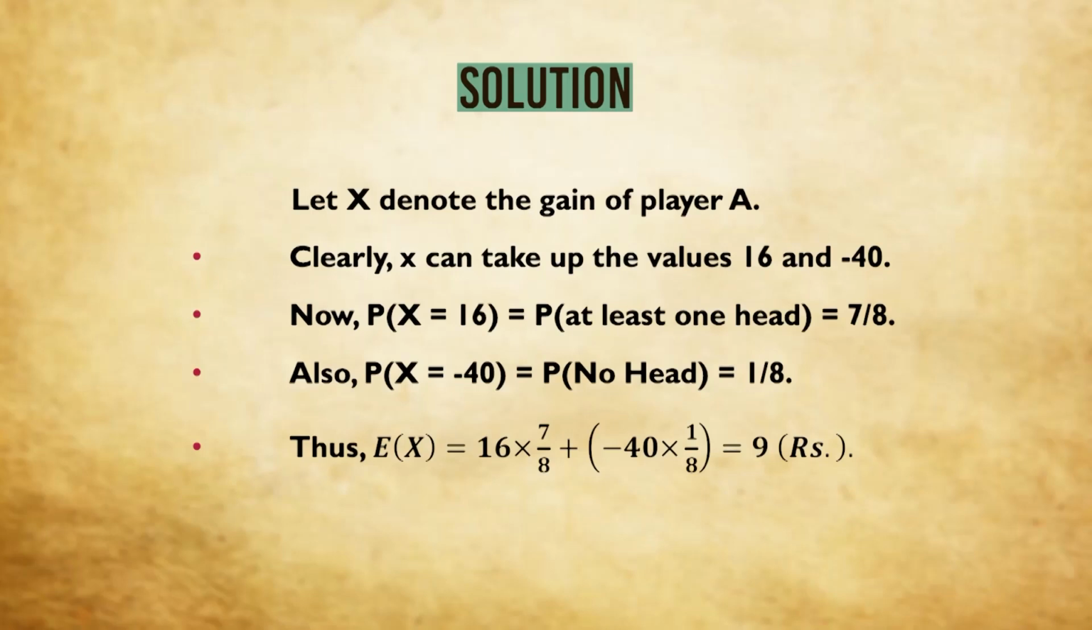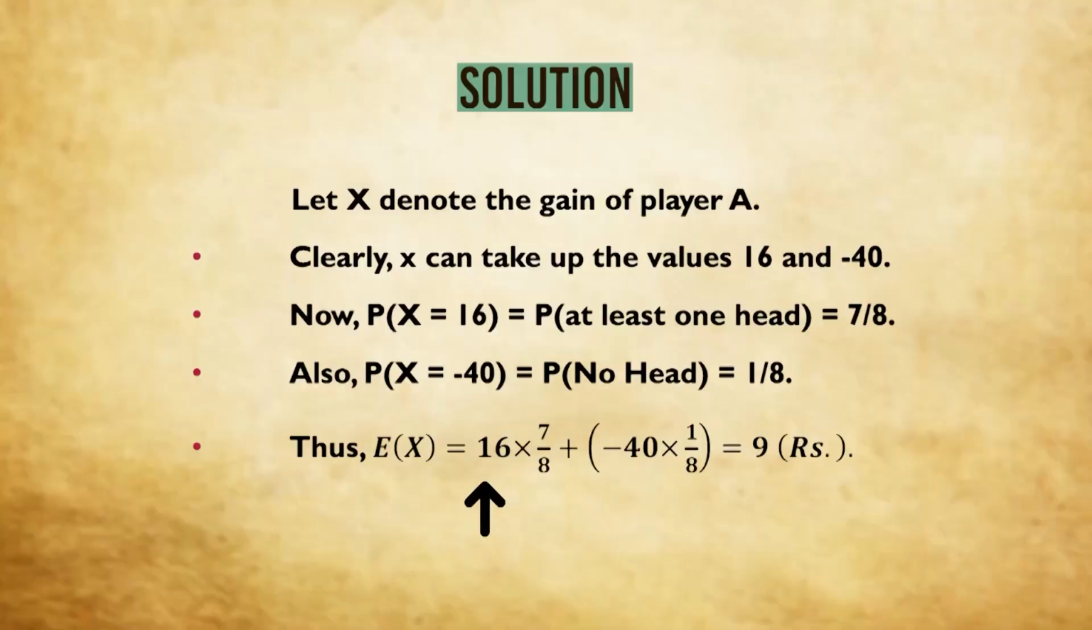Also, probability x is equal to minus 40. We said that he will lose rupees 40 otherwise. Now what do you mean by otherwise in this situation? Otherwise of at least 1 hit. That means no hit. So that means probability of TTT, that will come out as 1 by 8. So again we apply the formula of expectation. We'll get 16 into 7 by 8 plus minus 40 into 1 by 8. It comes out as 9.